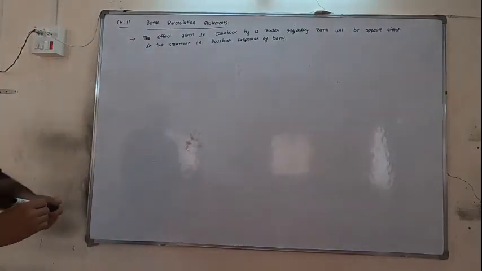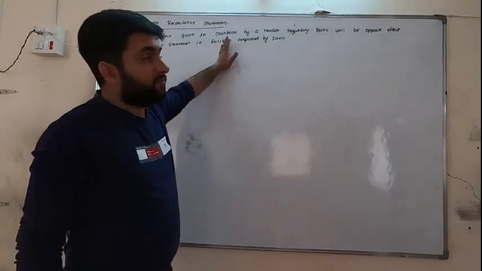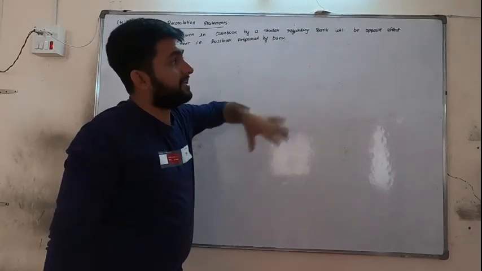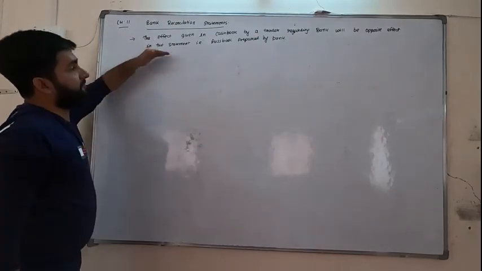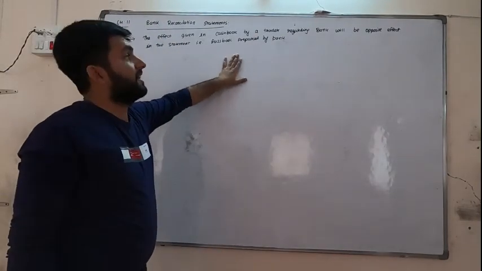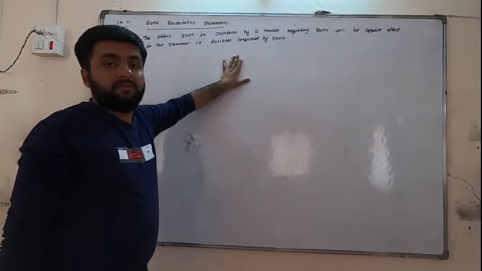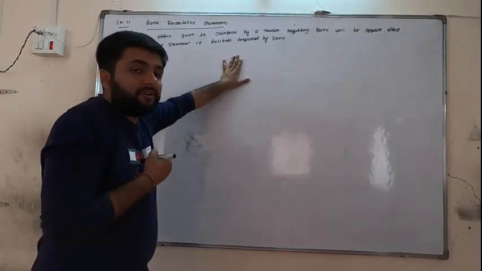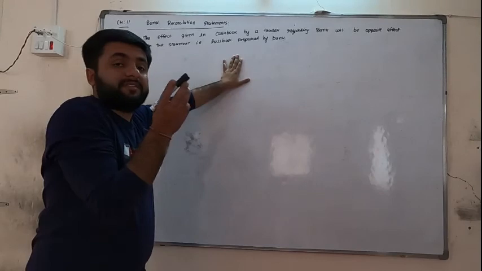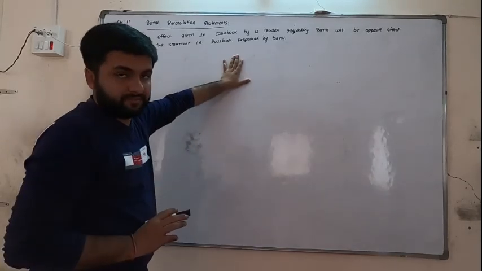What I have written? The effect given in cash book by trader regarding bank will be opposite effect in the statement of passbook prepared by bank. So, what I am telling, if it is debit for us, it will be credit for bank. If it is credit for bank, it will be debit for us.